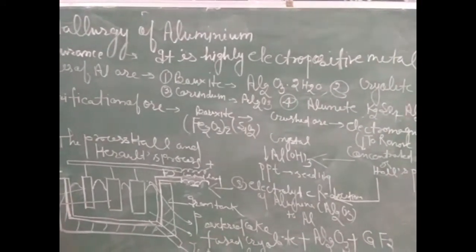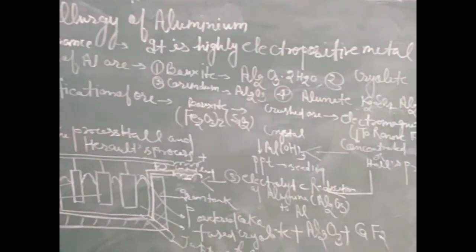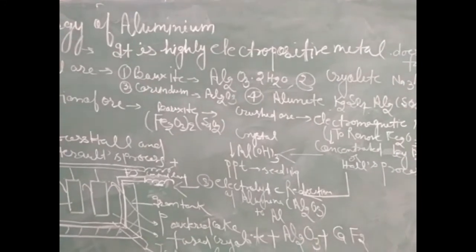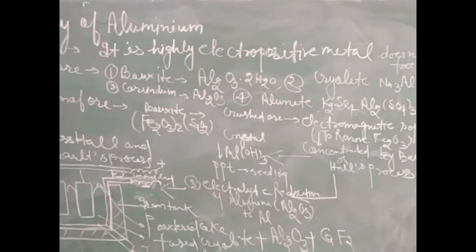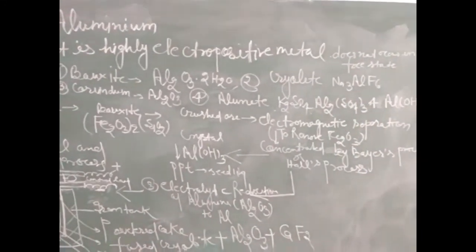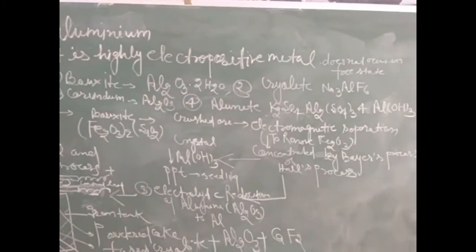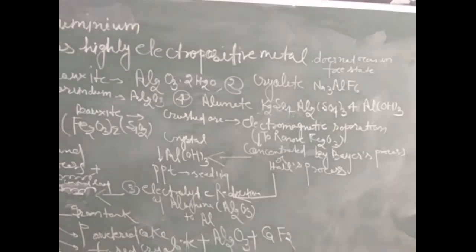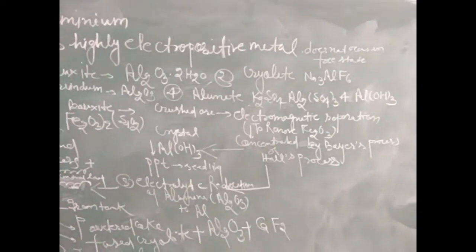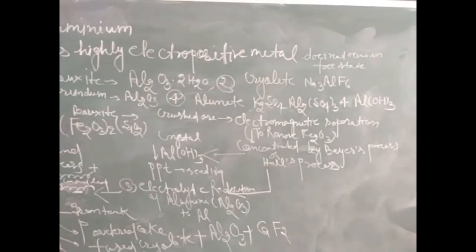Now we will discuss the ores of aluminium. There are different ores of aluminium: bauxite Al2O3.2H2O, cryolite Na3AlF6, corundum Al2O3, and alunite, that is K2SO4.Al2(SO4)3.4Al(OH)3.